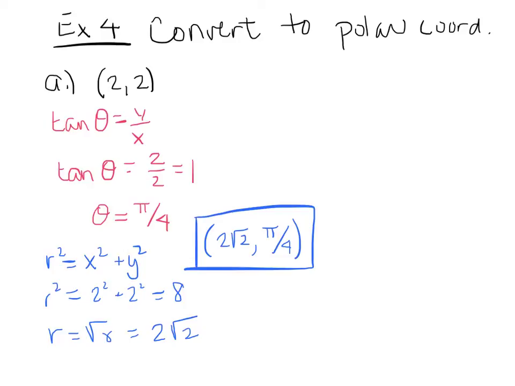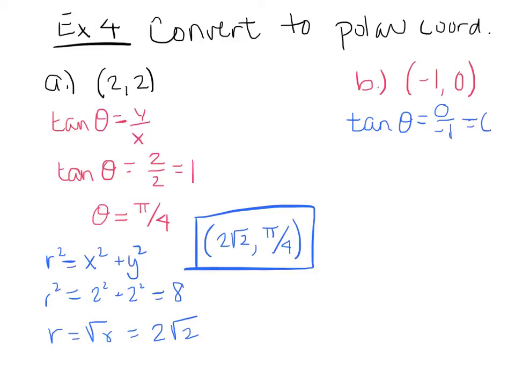Now for part B. B says that we have the rectangular coordinate point of -1, 0, and we need to convert this to an angle first, and then I'll find my r value. So to convert to the angle, we have tan theta is equal to y, which is 0, divided by x, which is -1.